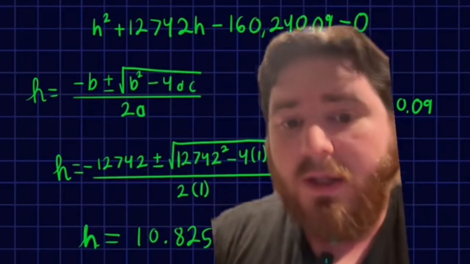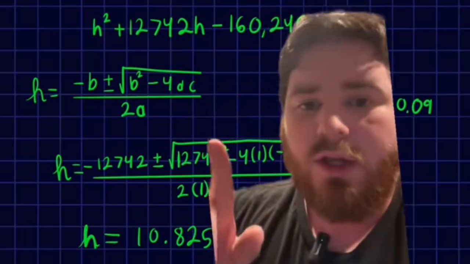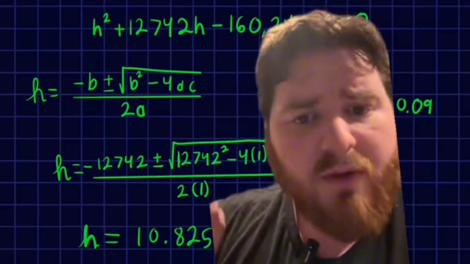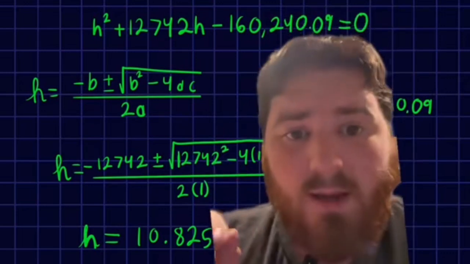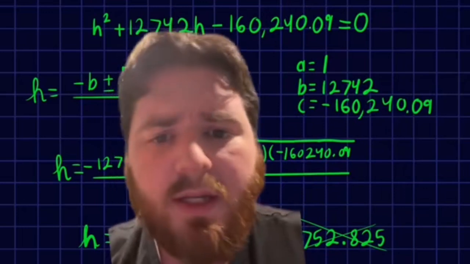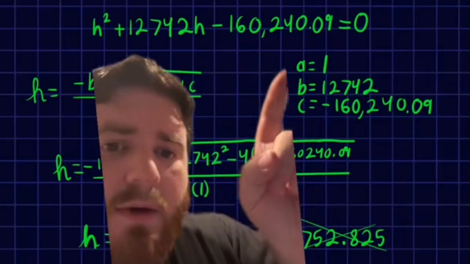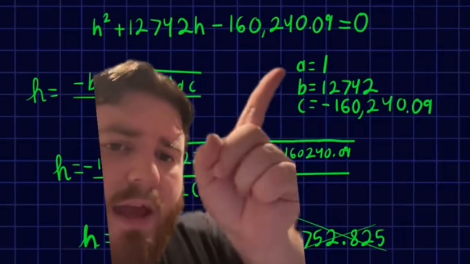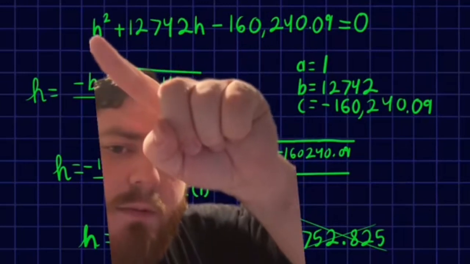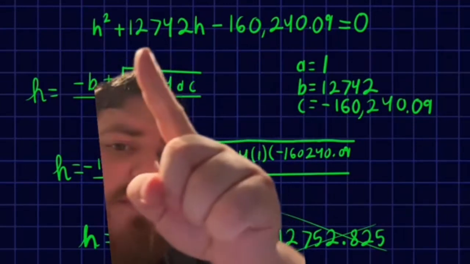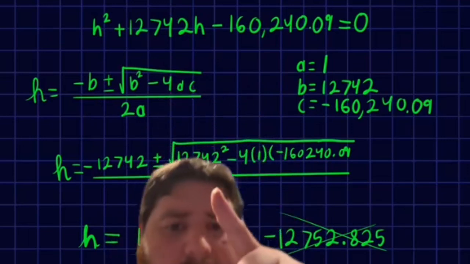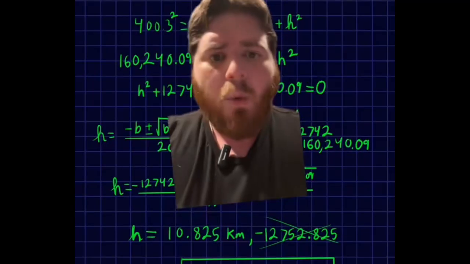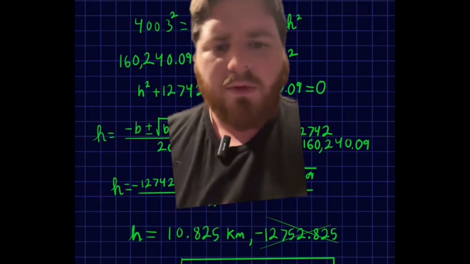For those of you that do not know, the quadratic formula is h equals negative b plus or minus the square root of b squared minus 4 times a times c, all over 2a, which is just a rule in mathematics when dealing with quadratics like this. Yes, I've seen the proof, it's big. And over at this side, I have told you what each of the numbers are. a is the number in front of this h squared, which is a 1. b is the number in front of this h, and then c is this number here, and we can plug that into the equation and get this, which is pretty simple to plug into a calculator, so I'm not going to go through the actual math.